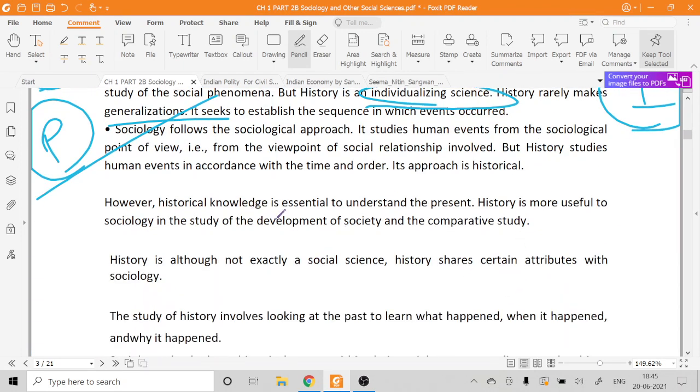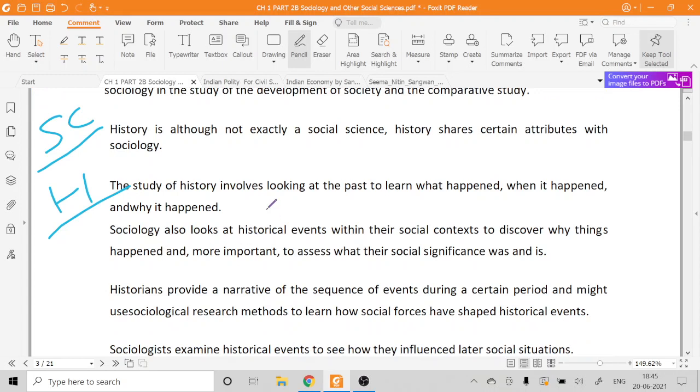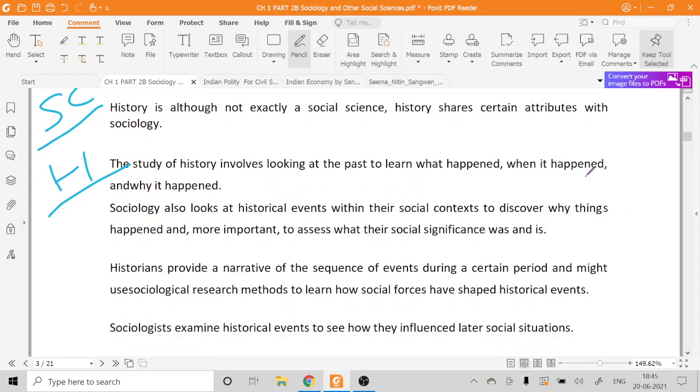However, historical knowledge is essential to understand the present. History is more useful to sociology in the study of the development of society and in comparative study. We are able to understand social change only because we can compare different societies of different time periods, with the help of history. If history was not there, sociology would not have been possible. History is not exactly a social science, but it shares certain attributes with sociology. The study of history involves looking at the past to learn what happened, when it happened, and why it happened. Sociology also looks at historical events within their social context.